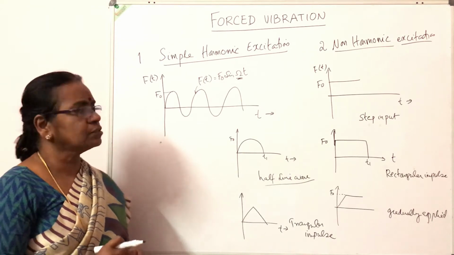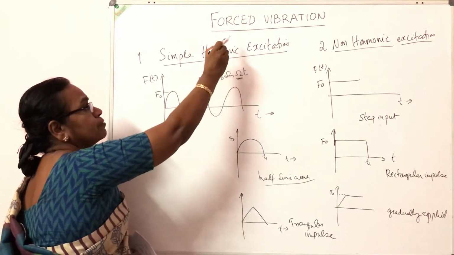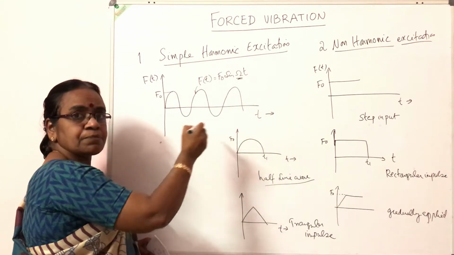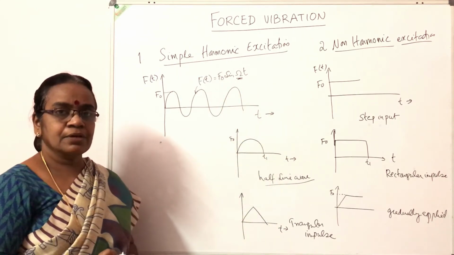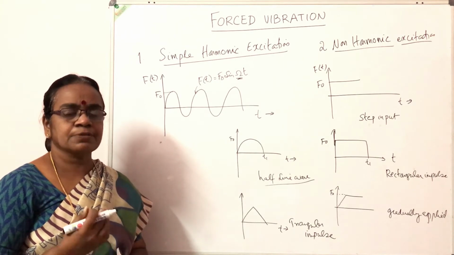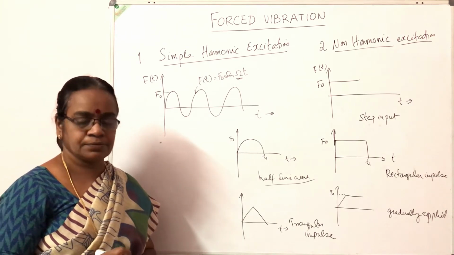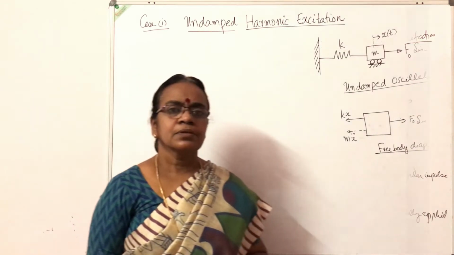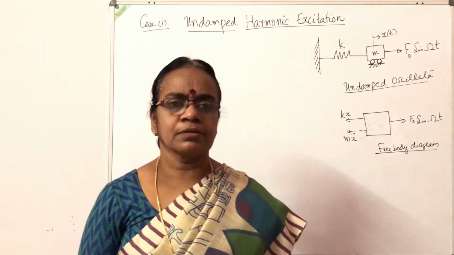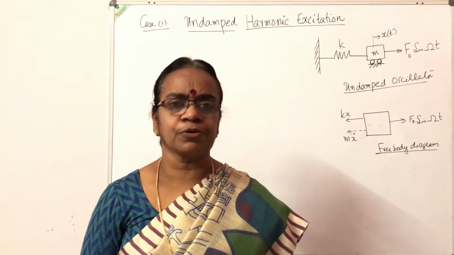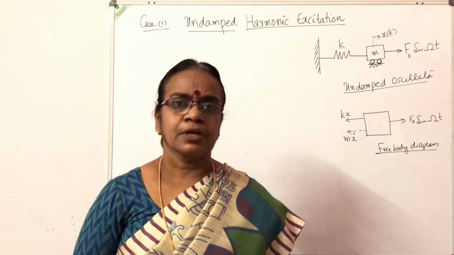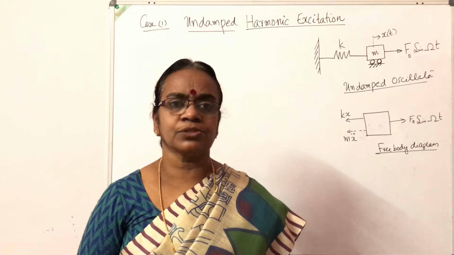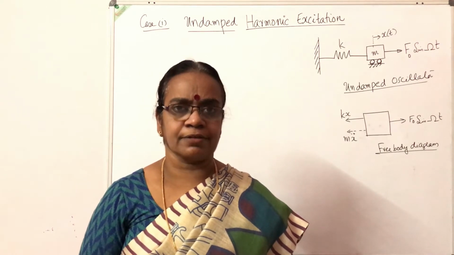Now we are going to concentrate on the response of a single degree of freedom system subjected to simple harmonic excitation. Response means the displacement response. Now I am going to derive the expression for the forced response, or displacement response, of a single degree of freedom system subjected to a harmonic excitation.